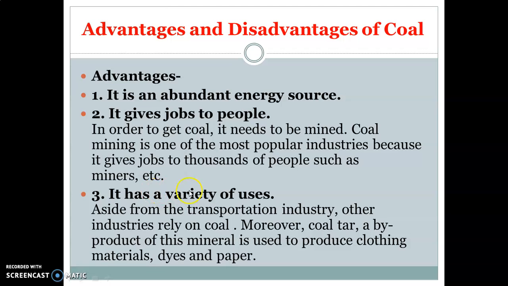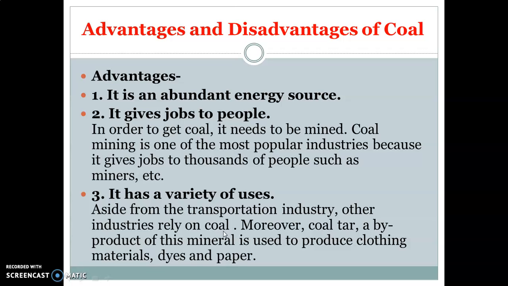Next is, it has a variety of uses. As we have discussed in the previous slide, coal is considered a versatile mineral because of its various uses. The transportation sector is totally dependent on coal, like cars, buses, etc. are running on coal.